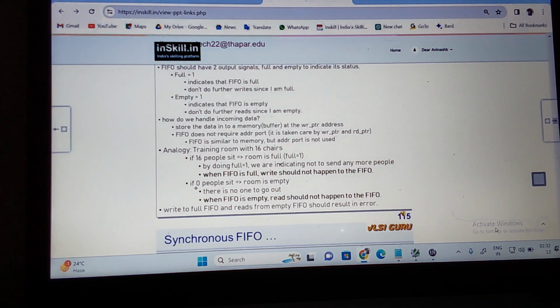Correct? So when the FIFO is full, write should not happen to the FIFO. You must understand all this terminology, because based on this terminology only we write the design file. If full is equal to 1, write should not happen to the FIFO because it is full, by indicating full is equal to 1.